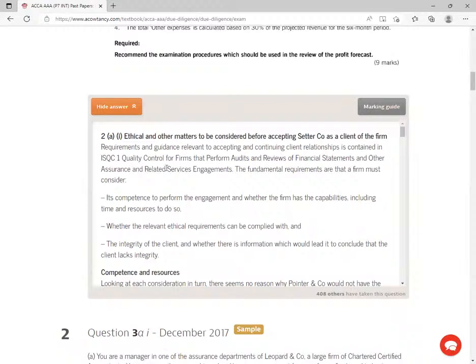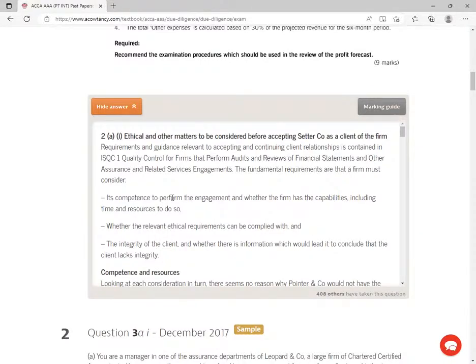ISQC 1, quality control for firms that perform audit and review of financial statements and other assurance and related service engagements. The fundamental requirements are that a firm must consider: are we competent to perform the engagement, and whether the firm has the capabilities, including time and resources, to do so.